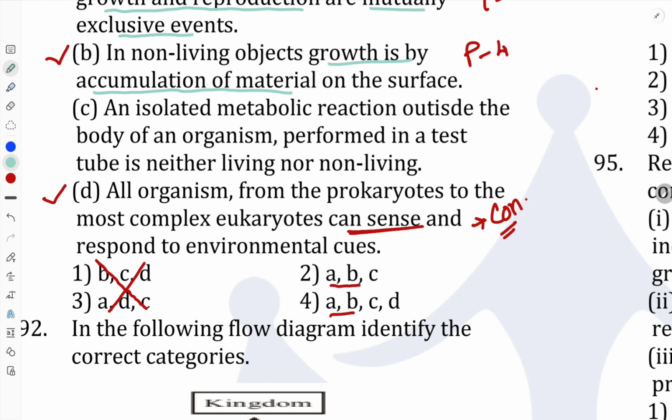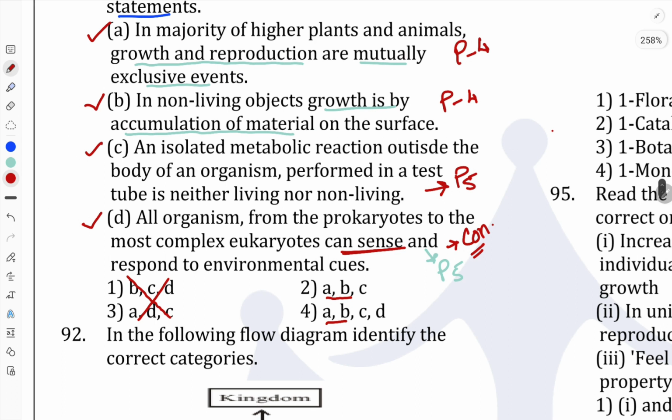If you study NCERT page number 5, you can find that one. And statement number 3 also, if you check: an isolated metabolic reaction outside of the body of an organism, performed in a test tube, is neither living nor non-living. This statement is also correct, and it is given in our NCERT page number 5. So all of these 4 statements are correct.